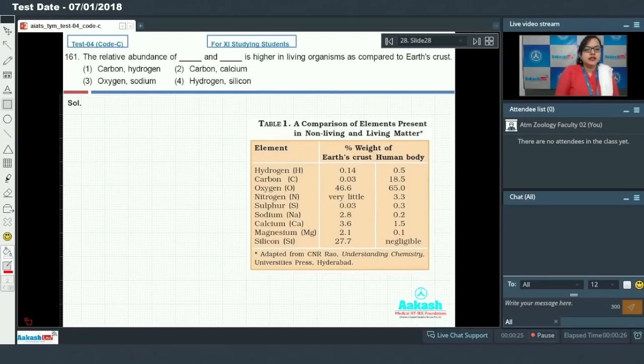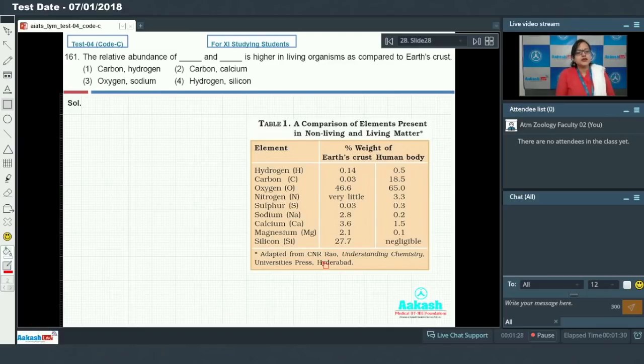So in the question it is asked: the relative abundance of blank and blank is higher in living organisms as compared to Earth's crust. You know that there are various elements which are present in the Earth's crust as well as in the human body, but they differ in the percentage amount present in each. So we have to select those elements whose abundance is higher in living organisms as compared to the Earth's crust.